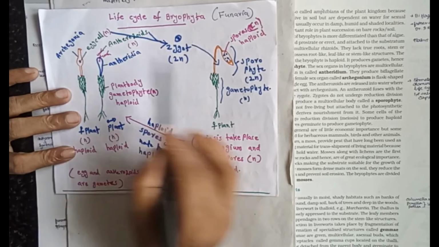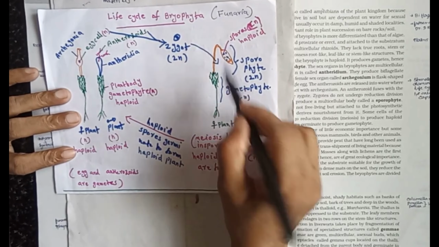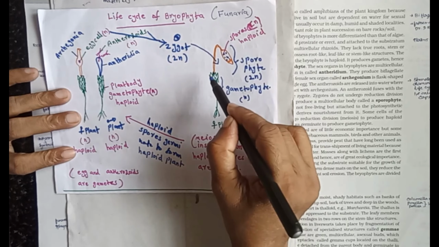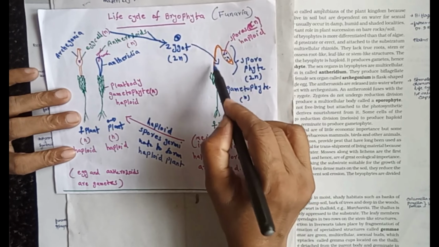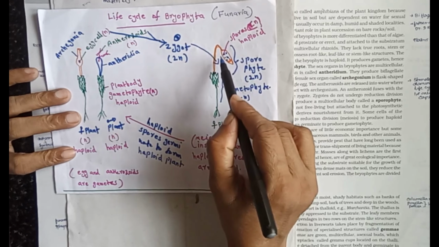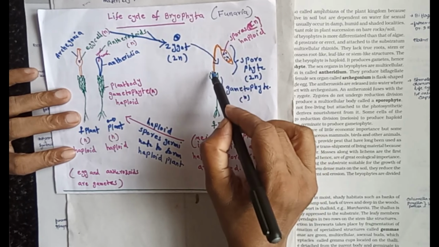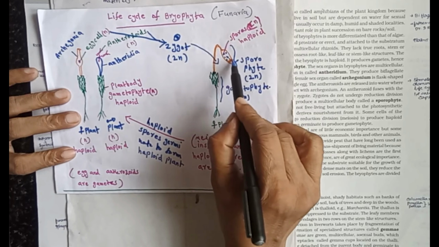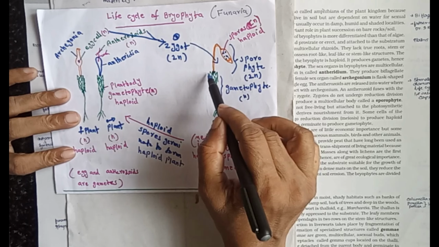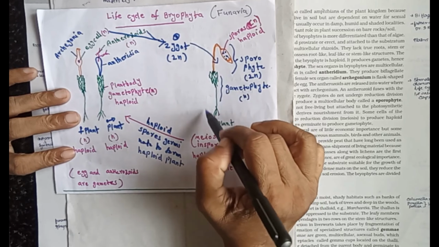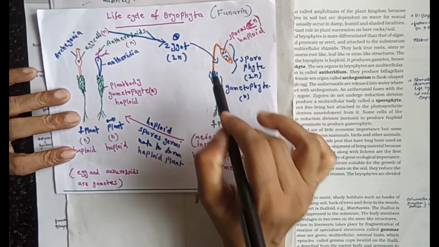This zygote germinates to form the sporophyte. This is the gametophytic part. The zygote develops the partially parasitic sporophytic part, that is the spore bearing part. This is diploid and this is haploid. The gametophytic part is haploid and the sporophytic, spore bearing part is diploid.